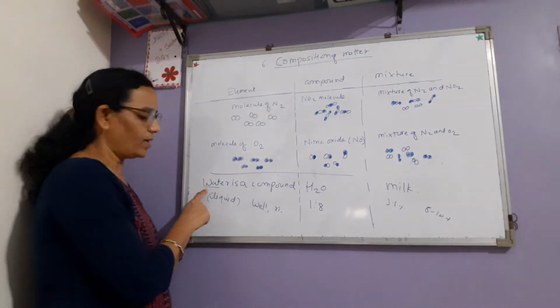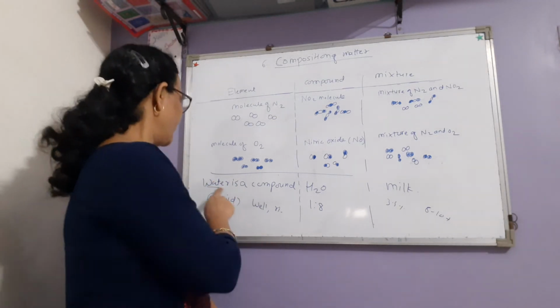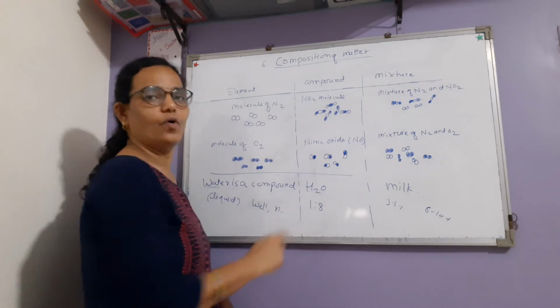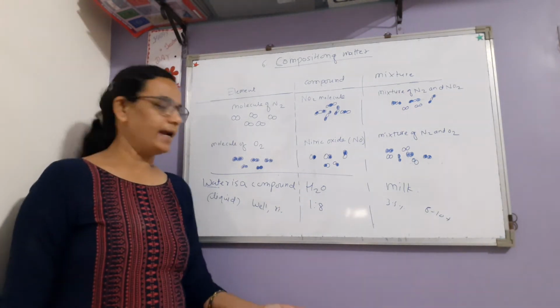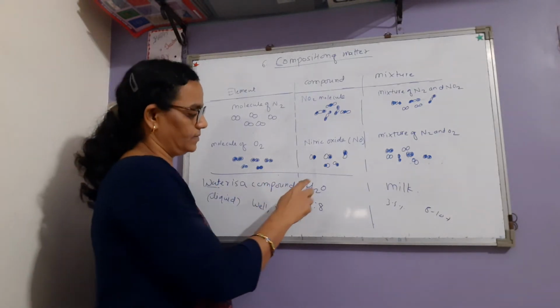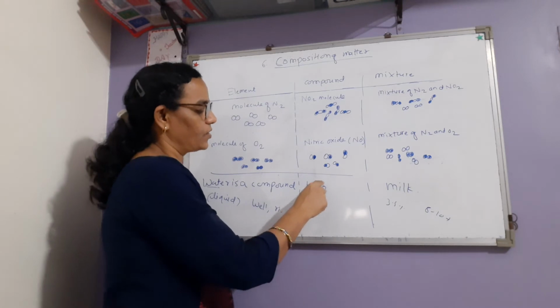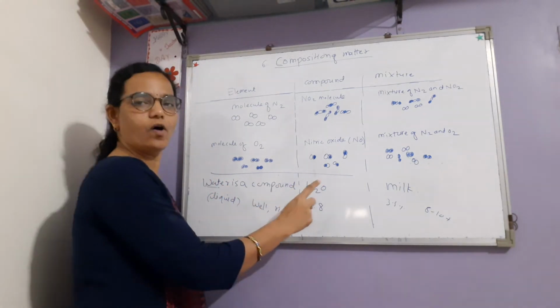Take the example of water. Water is a compound. So water has the chemical formula H2O. By the chemical formula it is very clear that water is a combination of two types of elements, that is hydrogen and oxygen.